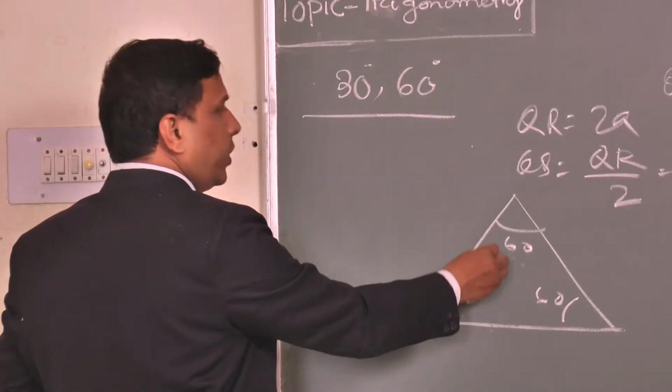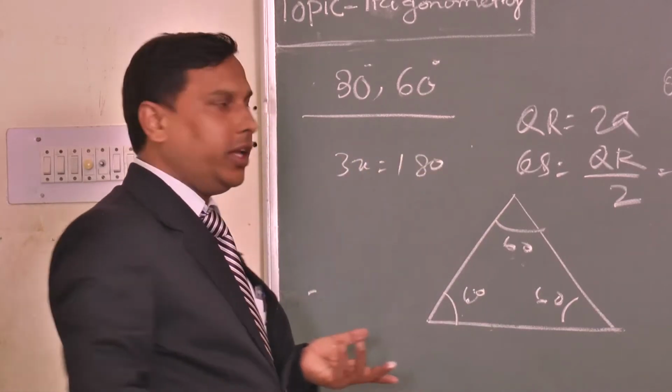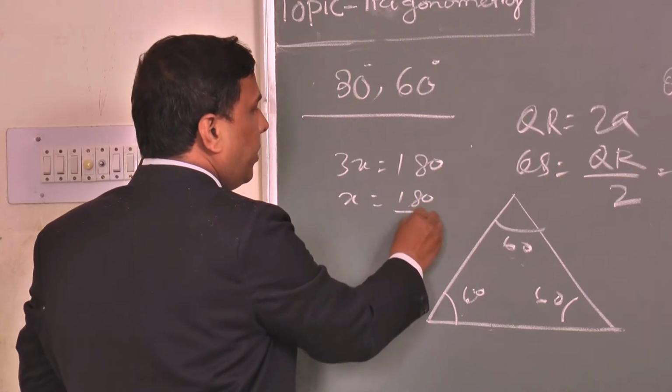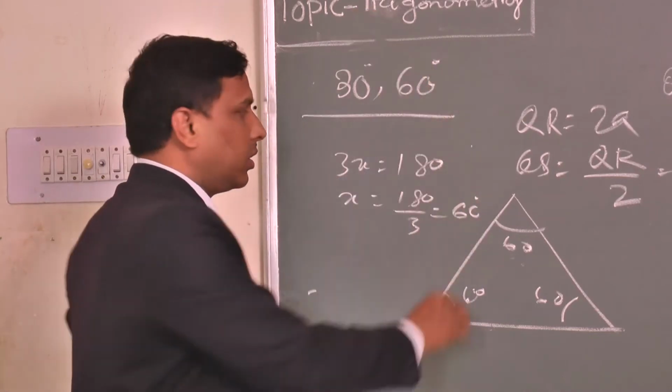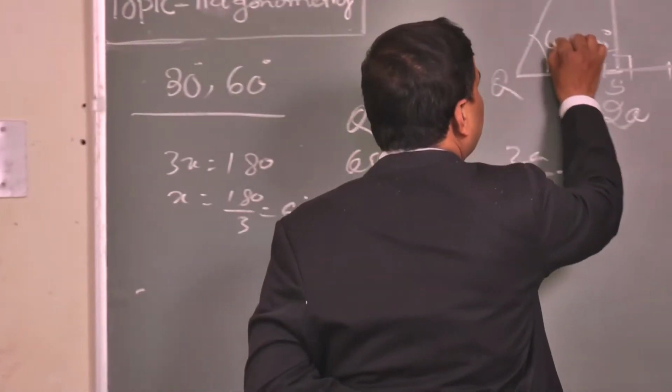So if you take x, 3x is equal to 180, since the sum of the angles of a triangle is 180. So x is equal to what? 180 by 3, that is 60. We already know this. 60, 60, 60. That means this angle is how much? 60.